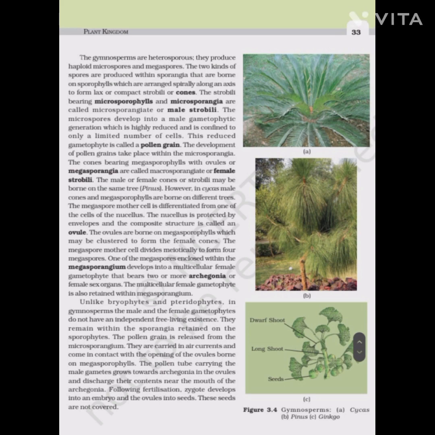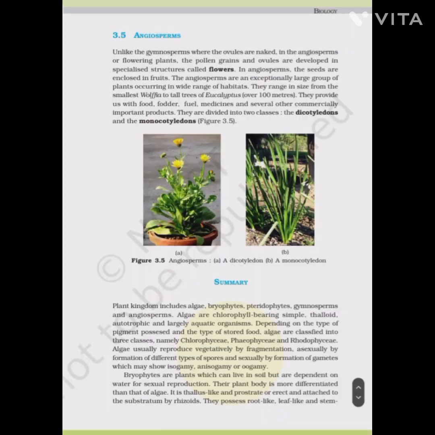Generally, each ovule has a megaspore mother cell that undergoes meiosis to form 4 haploid megaspores. 3 of them degenerate and 1 divides to form the embryo sac. Each embryo sac has a 3-celled egg apparatus, 1 egg cell and 2 synergids, 3 antipodal cells, and 2 polar nuclei. The polar nuclei eventually fuse to produce the diploid secondary nucleus.